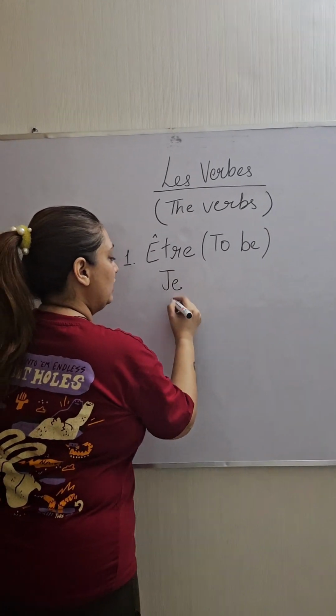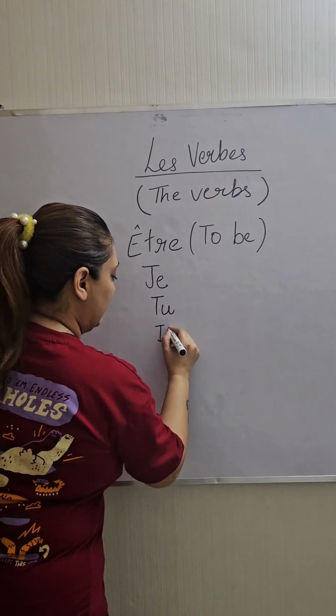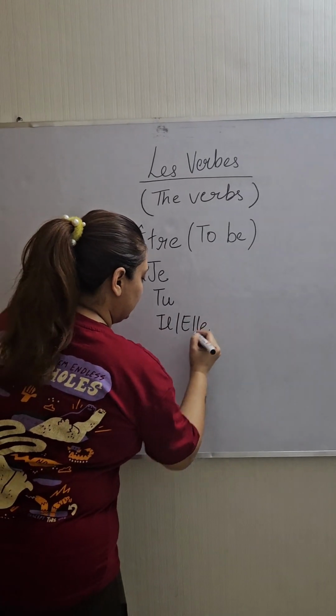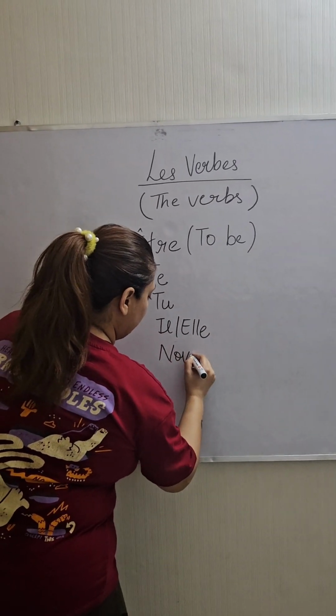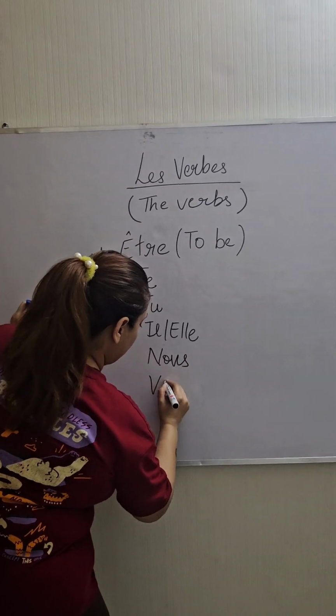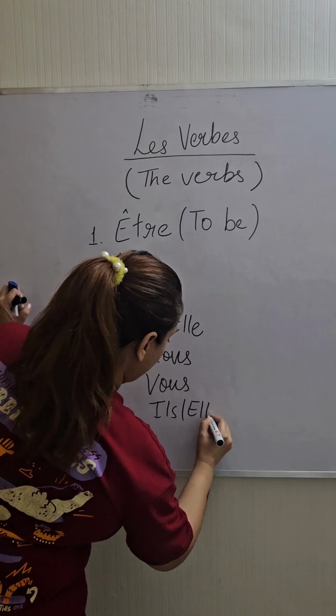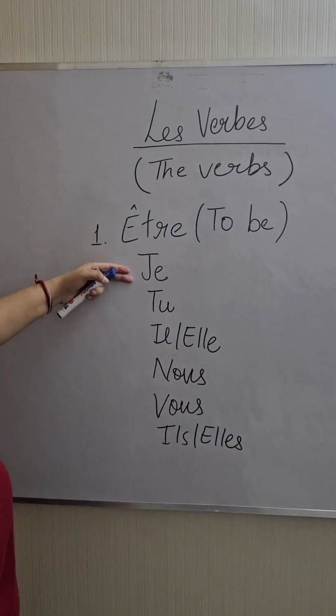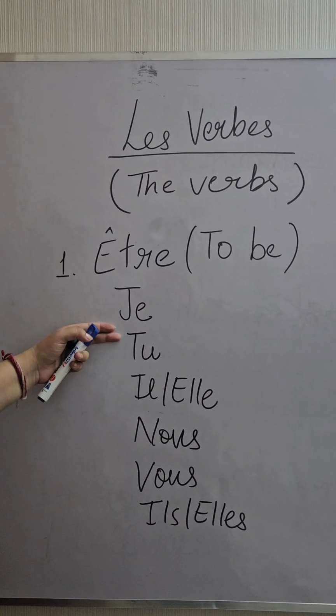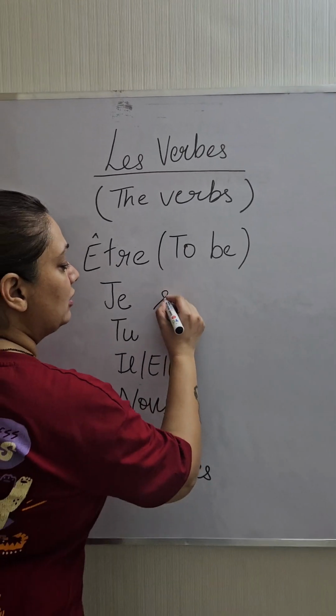So first of all we write the subject. I am writing the subject here. So you can see I have written all the subjects here. Now as per the subject I am going to conjugate the verb.